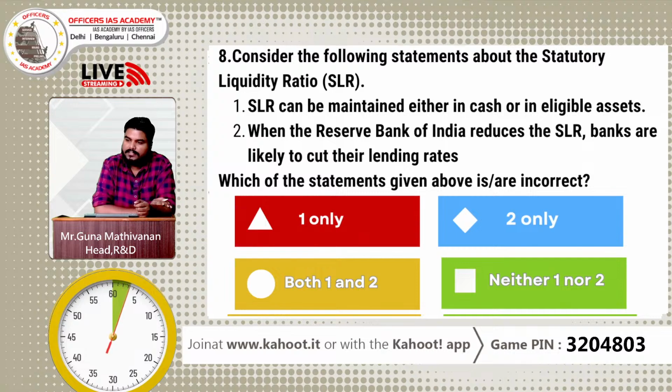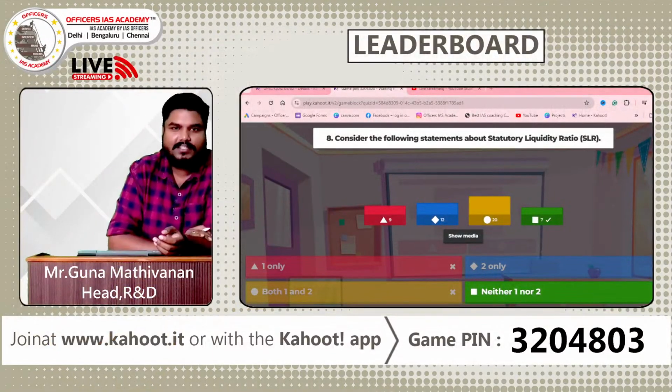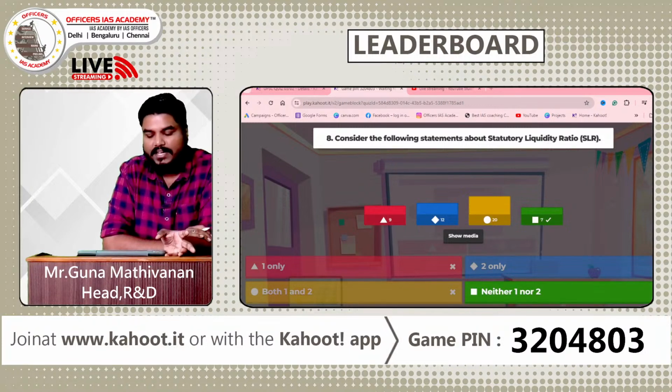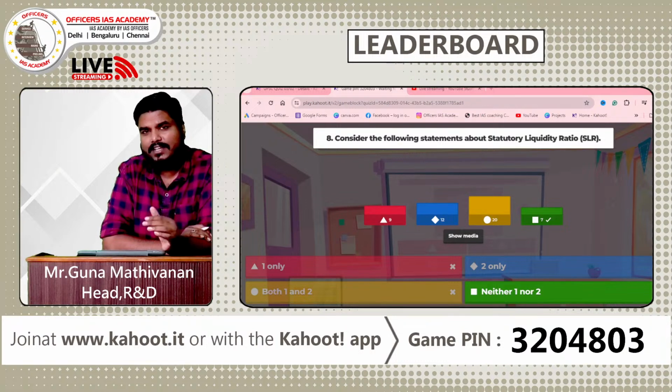7, 6, 5, 4, 3, 2, 1 and 0. Time is up. See, both the statements are correct. SLR can be maintained in both cash as well as eligible government securities. Only CRR you have to maintain only in cash. SLR in both cash as well as assets.